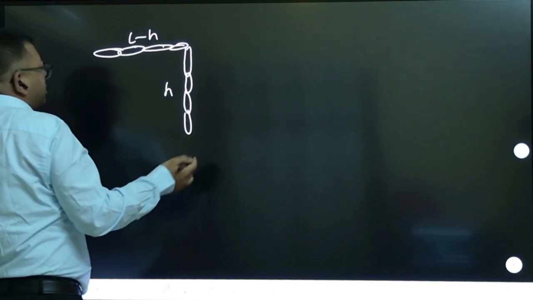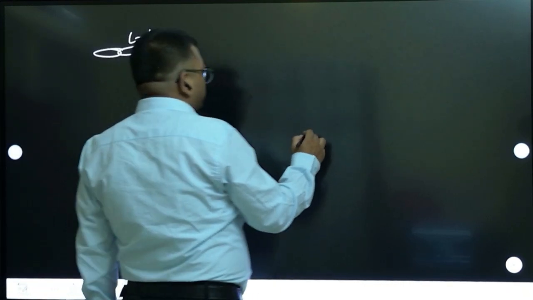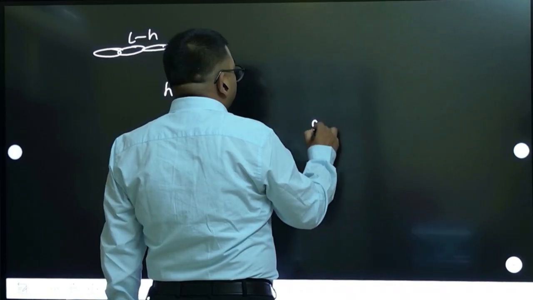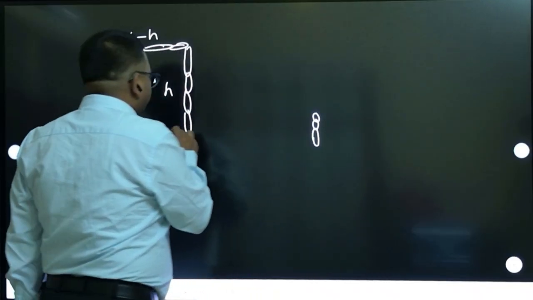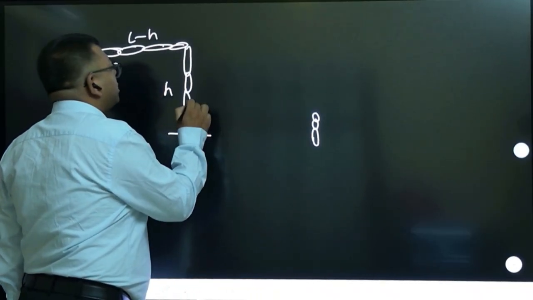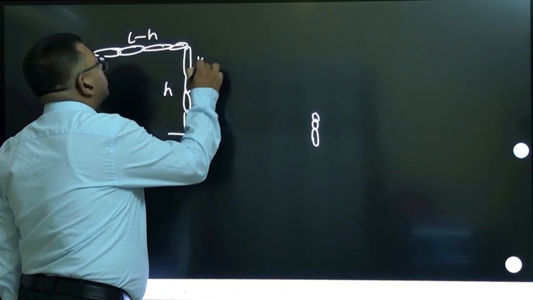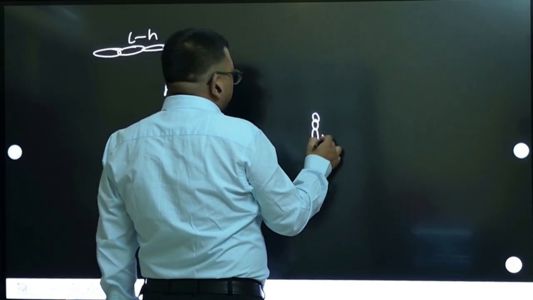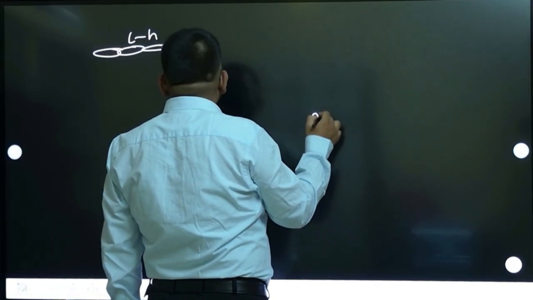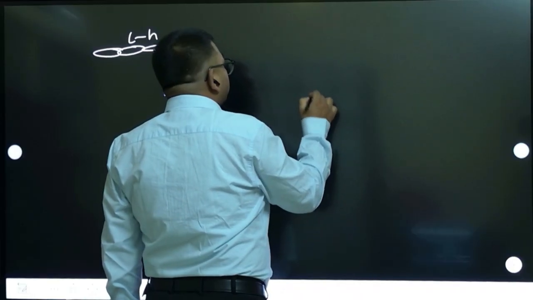For example, this chain starts falling, and let us say right now this portion is there. This was L minus h, and this is h. Now let us say it starts piling up, so some portion starts piling. Suppose the first element which was touching the ground, let us say this is the first element, second, third, fourth, like that. As soon as you start moving, let us say this comes to rest, then this comes to rest, then this comes to rest. Like that something will happen.